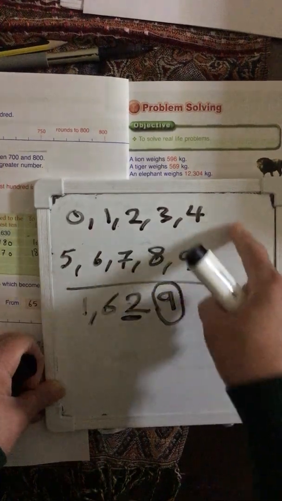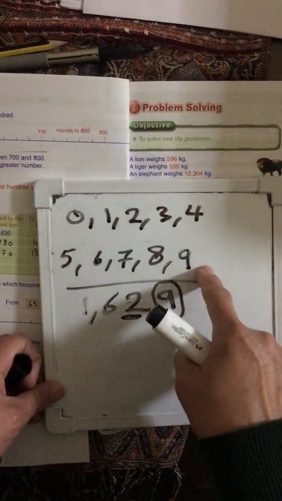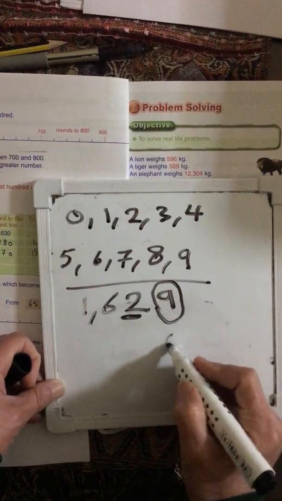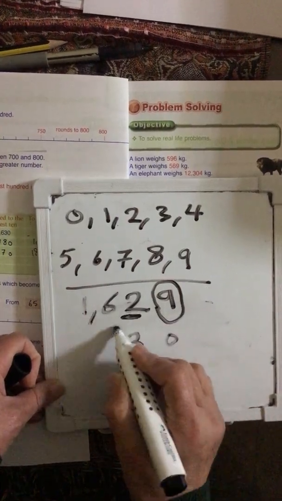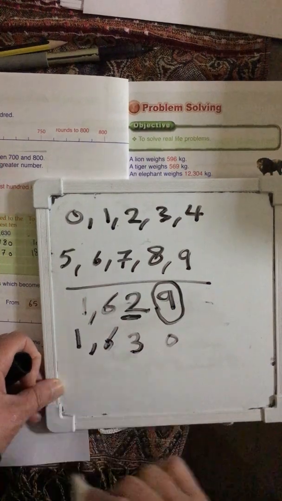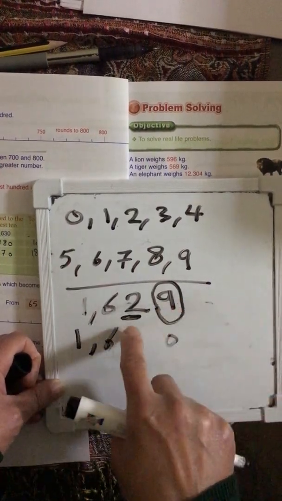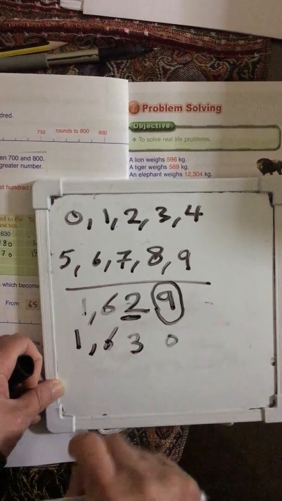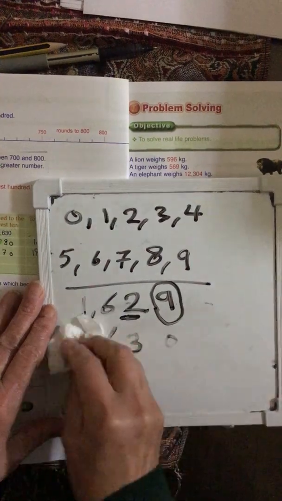The 9 is from which group? The 9 is from the second group. It will give 1 to my number. So this will be 0, but my number will be 3. So when I round it to the nearest ten, it will be 1,630.